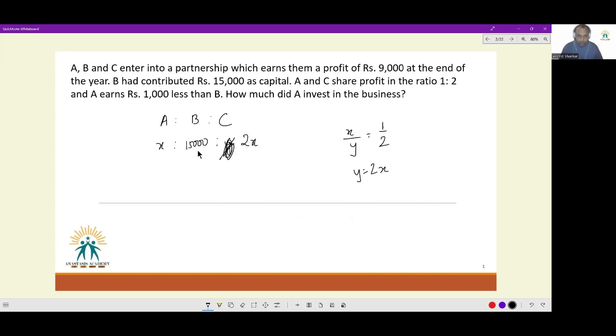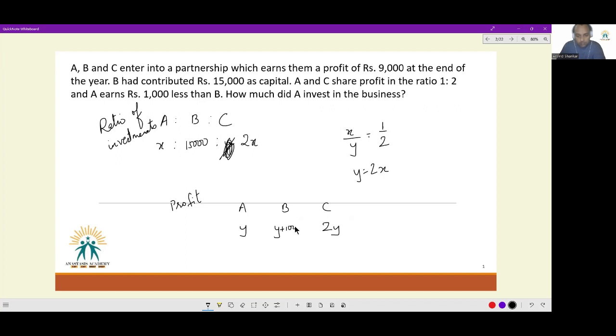Now, their profit is being shared in a ratio identical to the ratio of investment that they have. But we have been given separate information for it. Given the ratio of investment for A and C is 1:2, the ratio of their profit will also be 1:2. And we have been told A earns 1,000 less than B. If A earns 1,000 less than B, B earns 1,000 more than A.